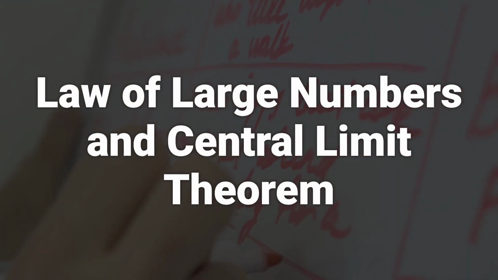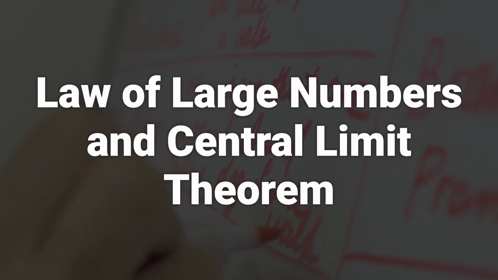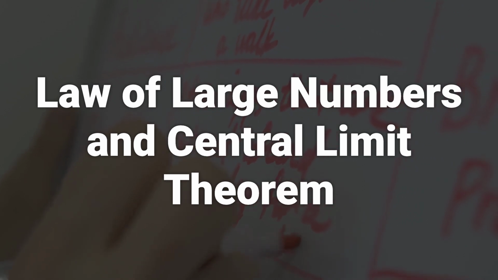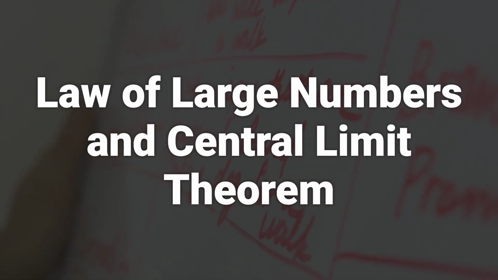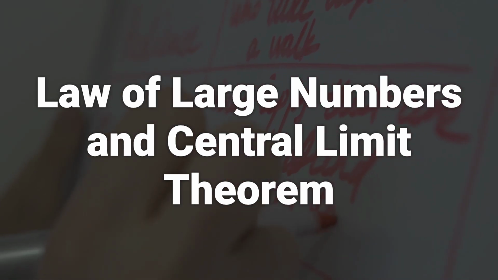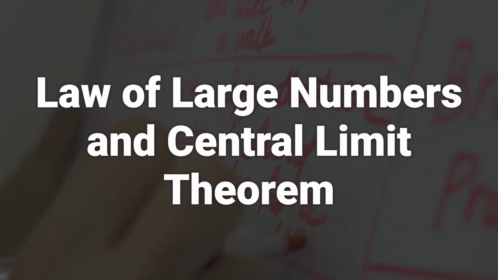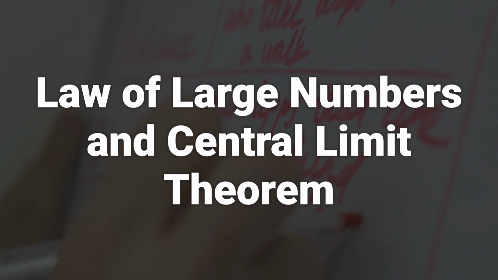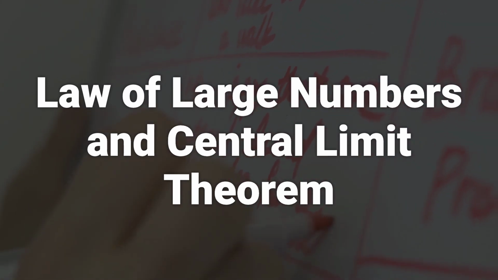In statistical analysis, the law of large numbers is related to the central limit theorem. The central limit theorem states that as the sample size increases, the sample mean will be evenly distributed. This is often depicted as a bell-shaped curve where the peak of the curve depicts the mean and even distributions of sample data fall to the left and right of the curve.